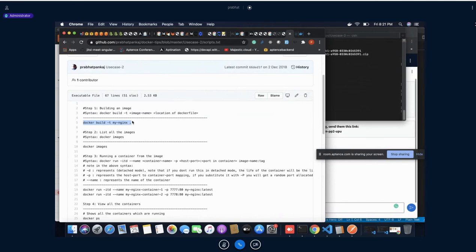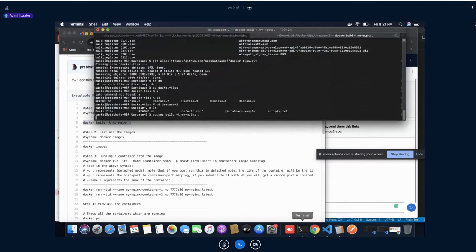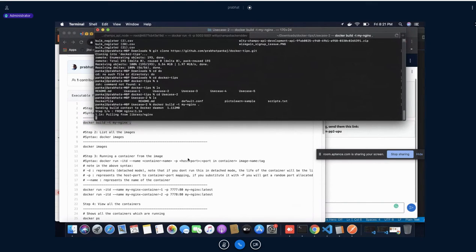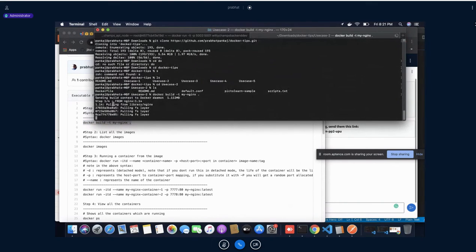docker build -t index dot. So what will happen if you do so? It will generate a file. See, it will generate our Docker containers.